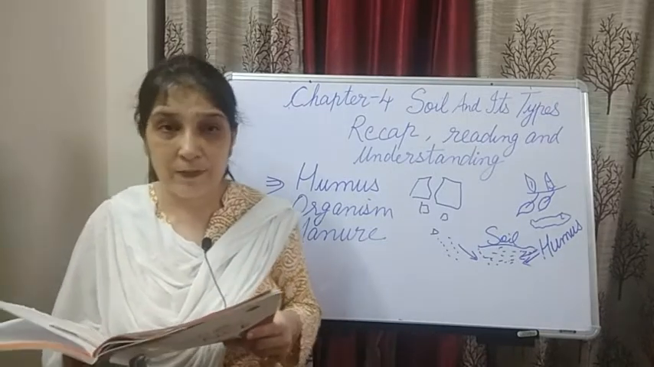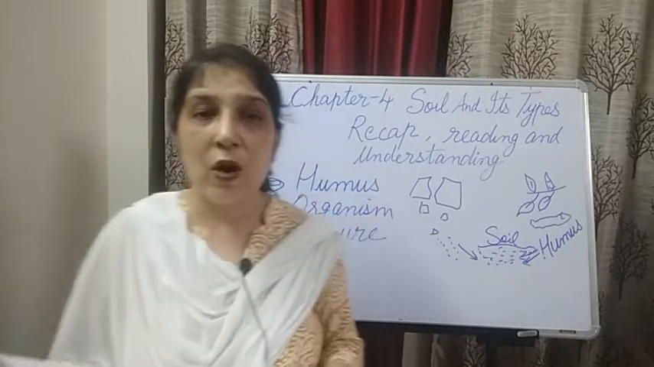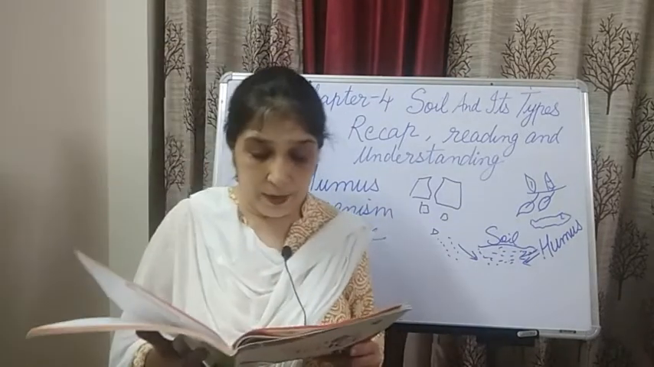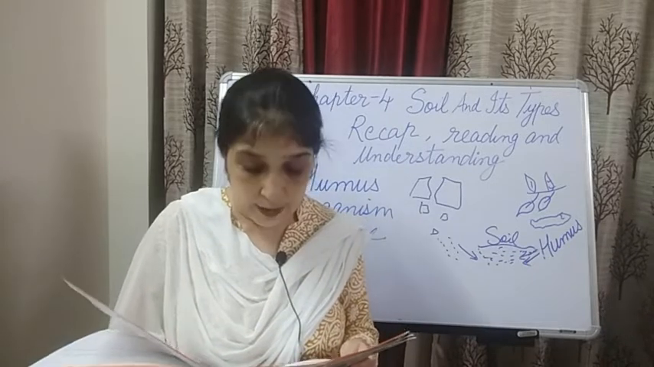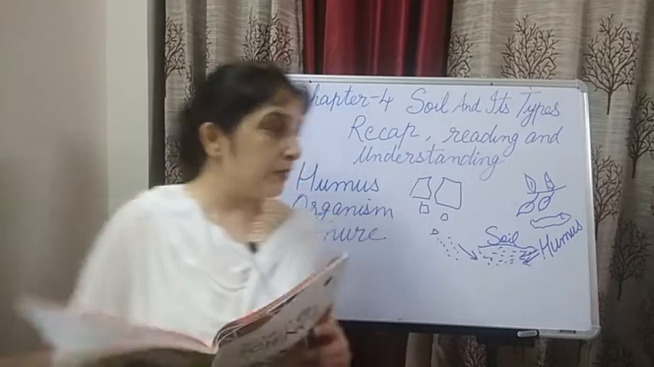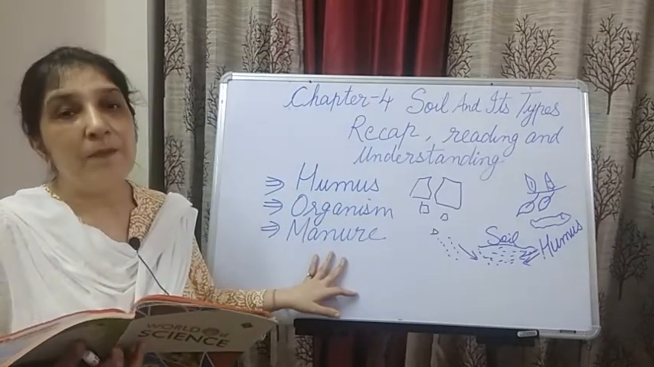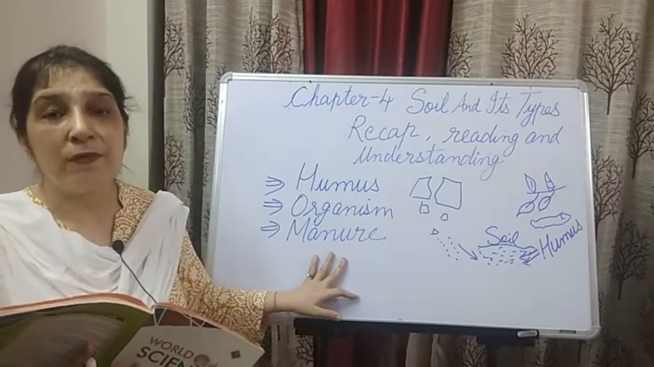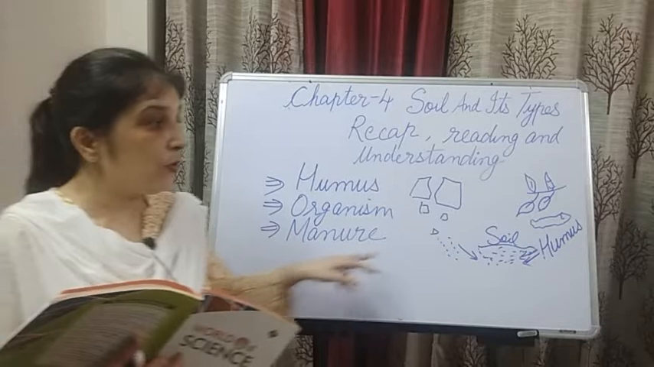Suppose I am a farmer, what do I have to do? I have to keep in mind which crops I should grow in my field, right? And depending upon the soil, to help plants grow better, manure is added. Now what is manure? Children, manure is a mixture of cattle dung and decaying leaves, and it also contains humus in it.